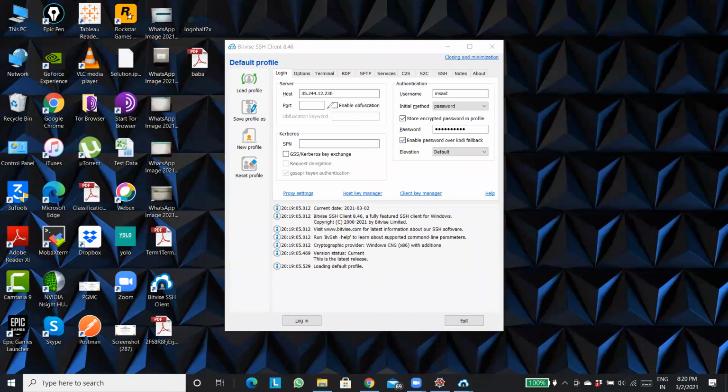So here I am putting my IP, the IP that I told you will be present once you turn on your server. So this is my IP. This is my username. There will be a username and password to authenticate, which I have already set. My username is inside and I have my password.